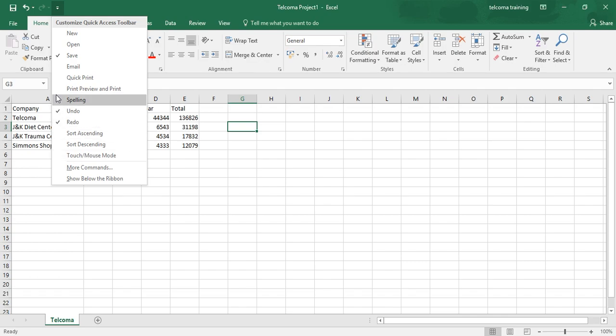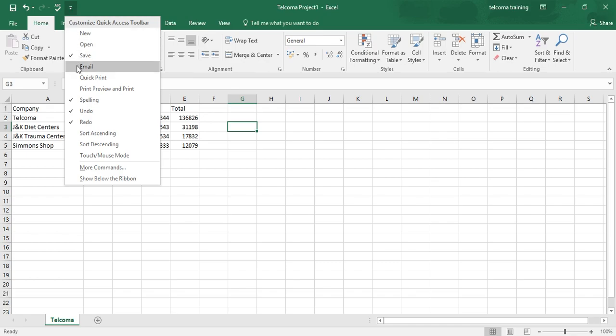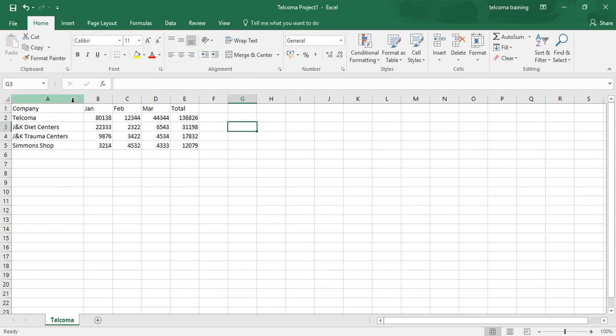So whenever you check any option, like you check spelling, then it will be added to your Quick Access Toolbar. Look, this option is added. When you open your drop down and you unselect this, then it will be removed from your Quick Access Toolbar. Look.